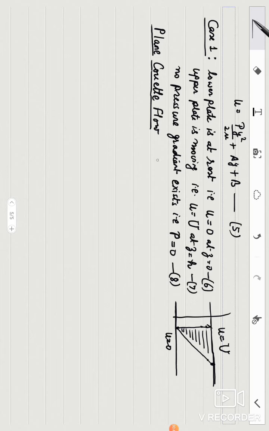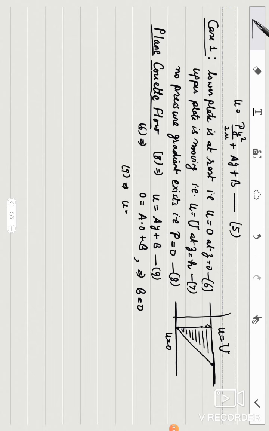Under 8, what does u become? u is equal to ay plus b. Now the boundary condition 6 implies u is 0 when y is 0, so you get b. This implies b is also 0. So 9 converts to u is equal to ay.